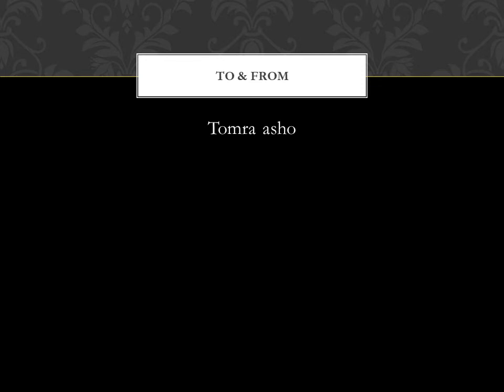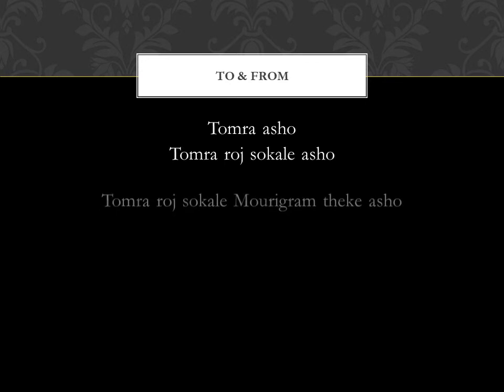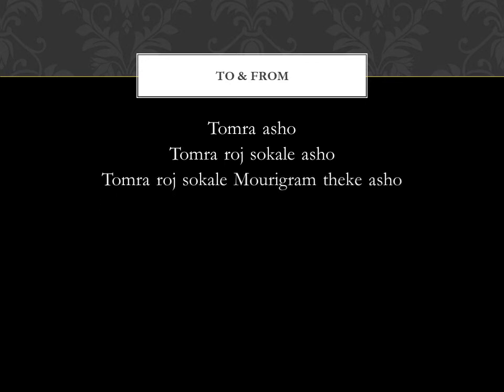Tomra asho. You come. Subject plus verb. তোমরা রোজ সকালে আসো. রোজ সকালে means every day morning. So this is subject plus timestamp plus verb. তোমরা রোজ সকালে মৌরিগ্রাম থেকে আসো.